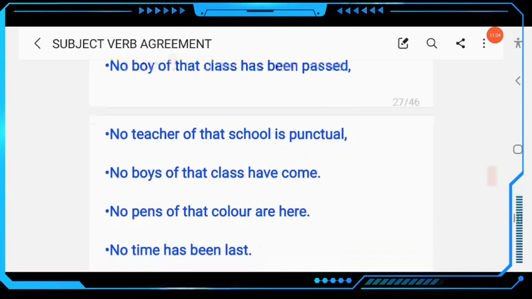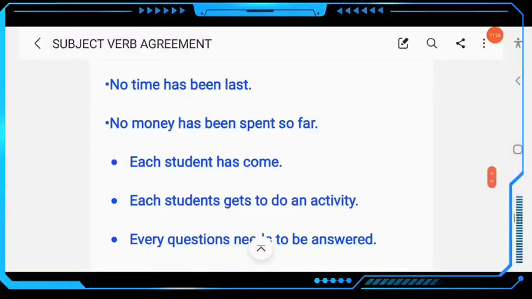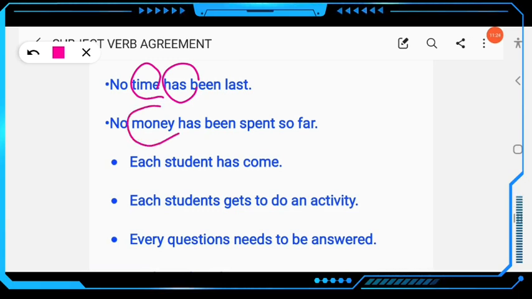Then next example, no time. Time is an uncountable noun. No plus uncountable noun takes a singular verb. No time has been lost. Then next example, no money has been spent so far. Money is uncountable, so the verb must be singular. No money has been spent so far.